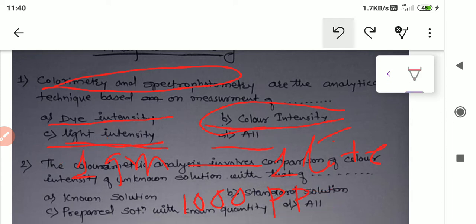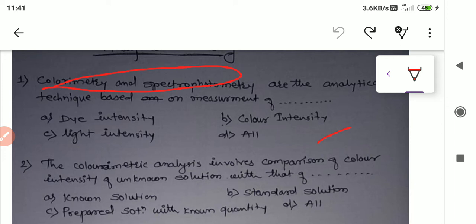Do remember about this. A known solution, a standard solution, the meaning is the same. Or a prepared solution with known quantity. This means you have prepared the standard solution with known quantity. That's why all three options are correct.